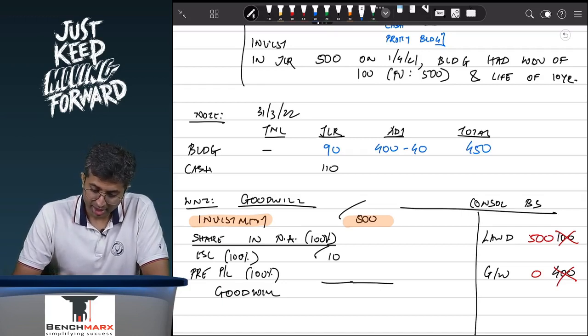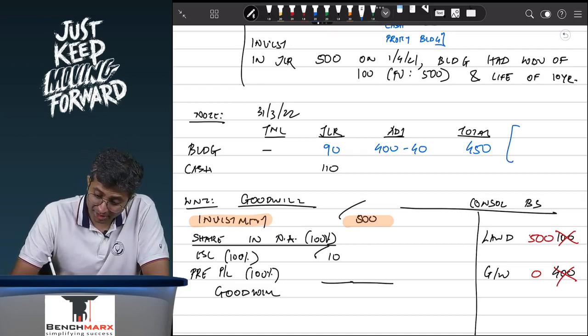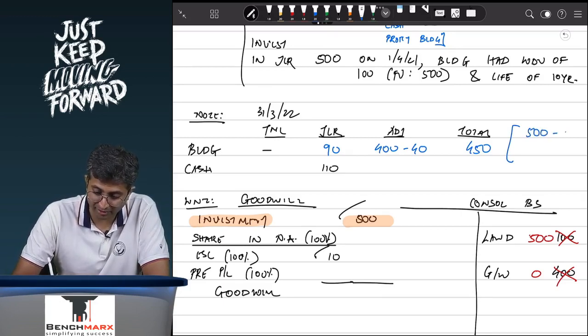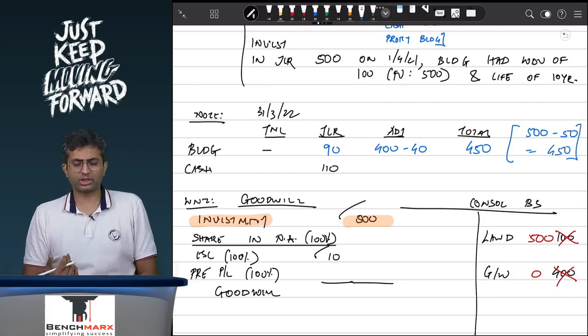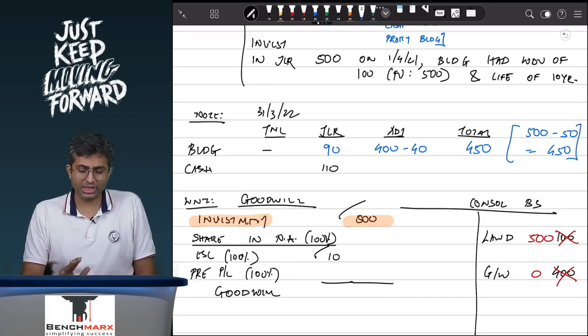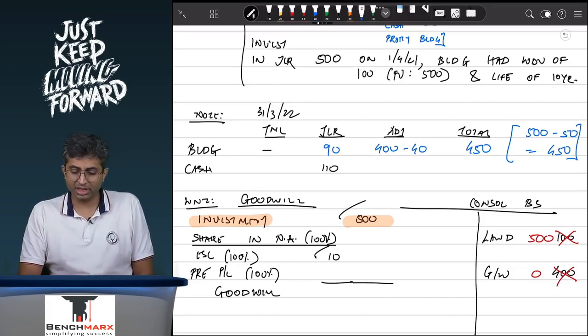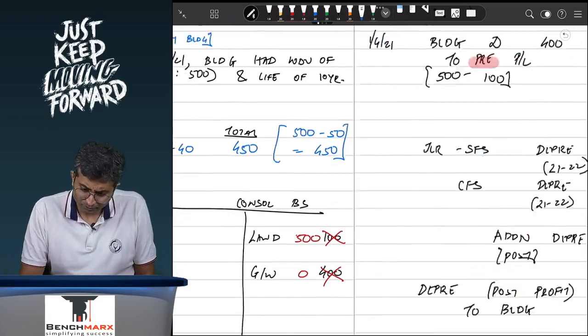Okay. Should this be 450? The answer is yes. Your opening fair value in the consolidated accounts was 500 and the depreciation on that was 50, and hence your closing has to be 450 rupees. There is no other adjustment required. Your closing has to be 450, and that is absolutely right.